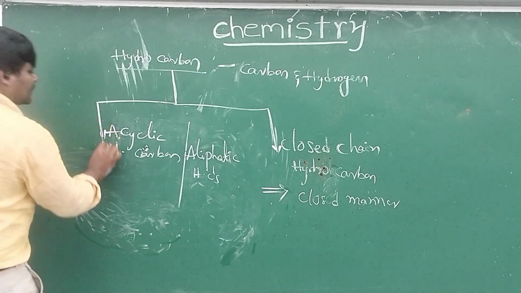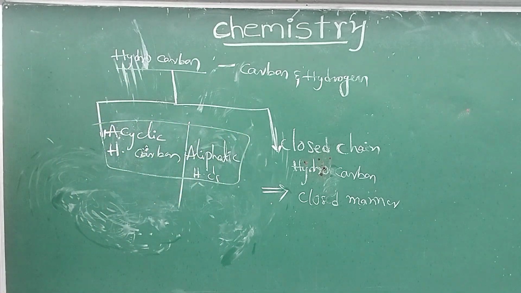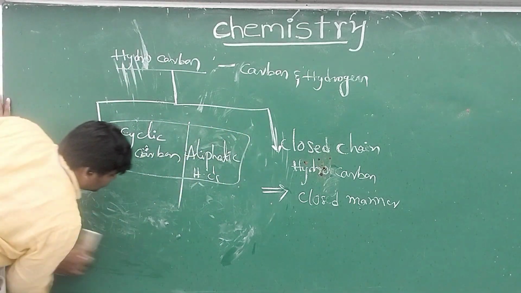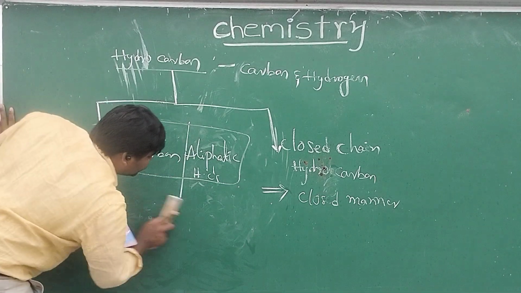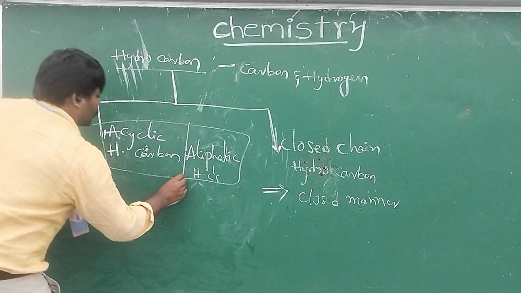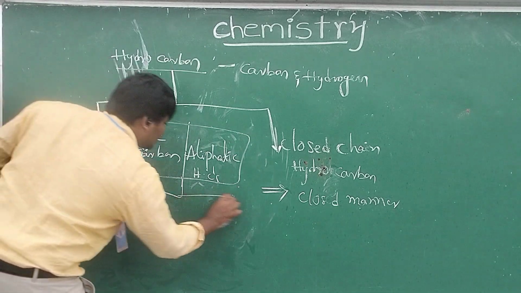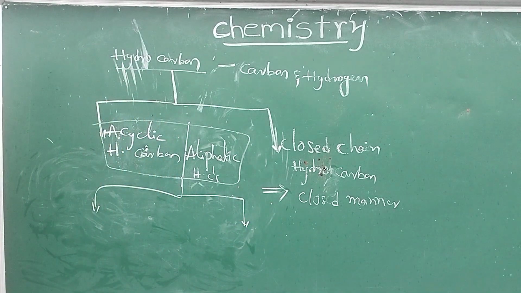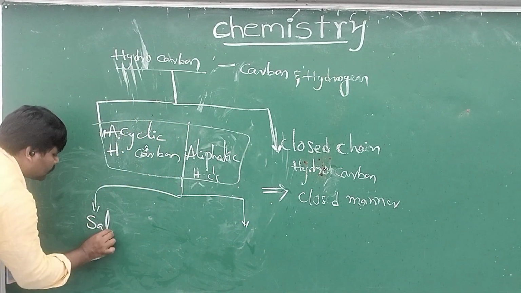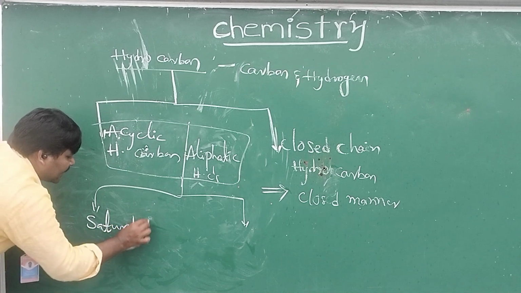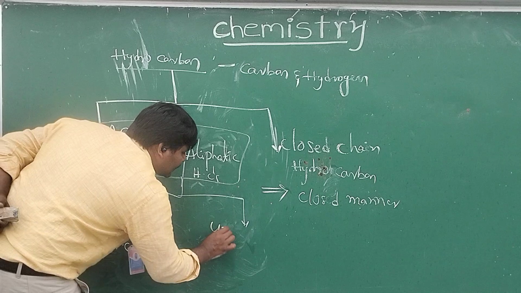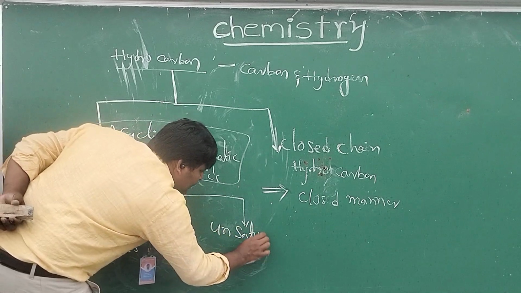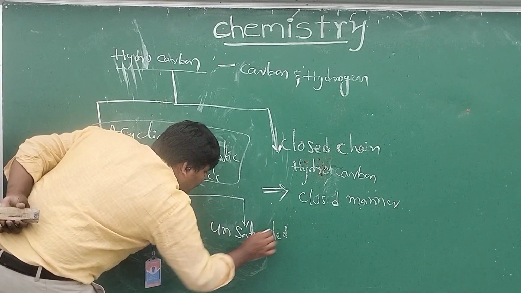These acyclic hydrocarbons are classified into two types. That is saturated hydrocarbon, and the second one is unsaturated hydrocarbon.